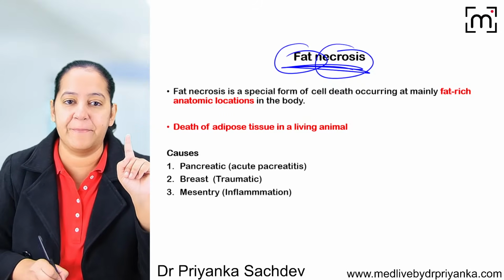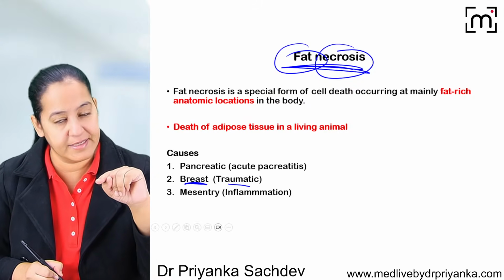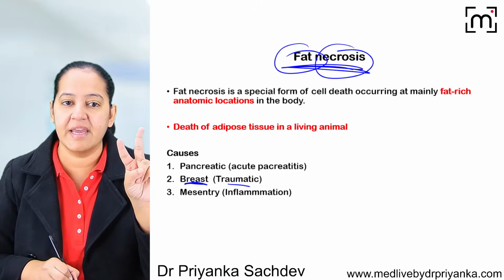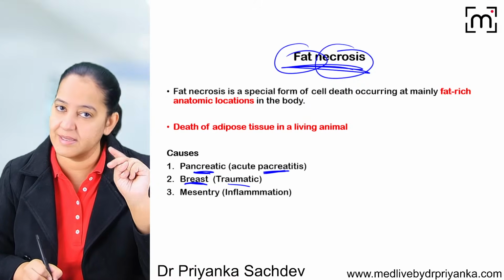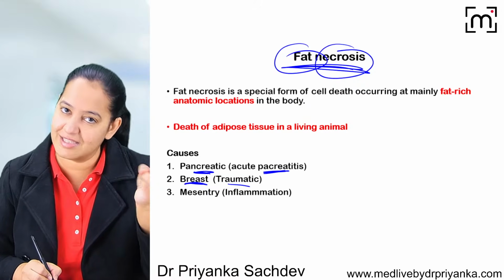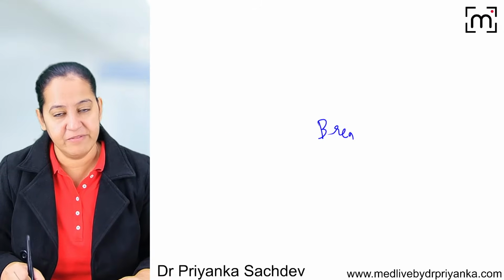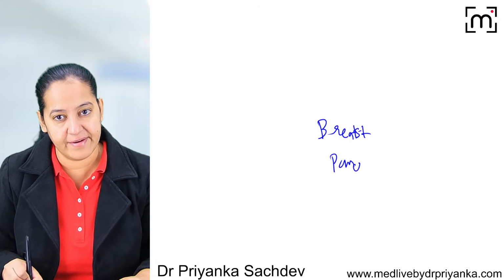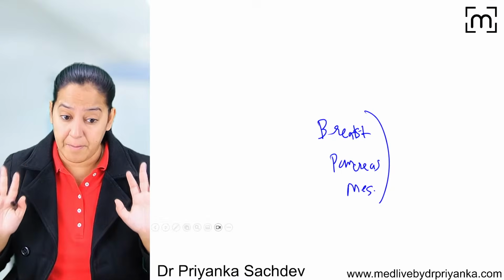Number 1 is the female breast. If there is trauma in the female breast, the death of the breast fat cells occurs by fat necrosis. The second is the pancreas. Pancreas has abundant fat. So if there is pancreatitis, there is death of the fat cells by fat necrosis. And third is the mesentery, if there is inflammation in the mesentery. So the female breast, pancreas, and mesentery are the 3 organs which have abundant fat.